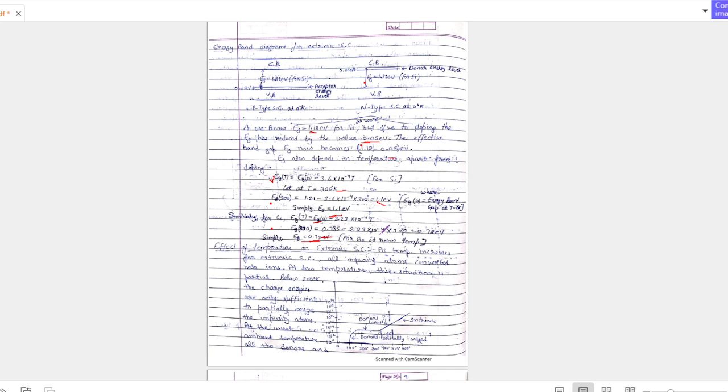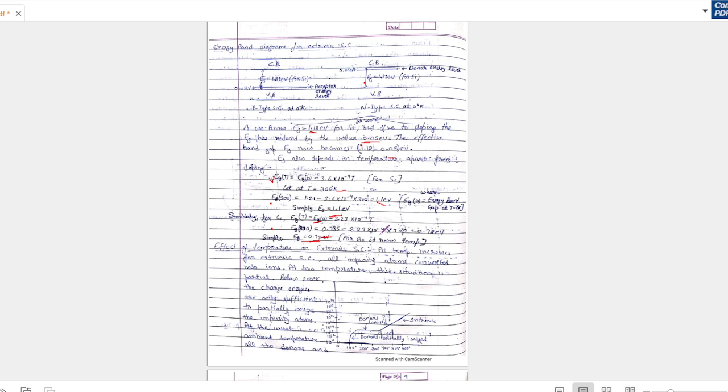So we can prefer germanium if we need a very fast response. But in most of the cases, silicon is preferred because silicon is very abundant. I mean, in nature, we have more silicon than germanium. There is abundance of silicon.